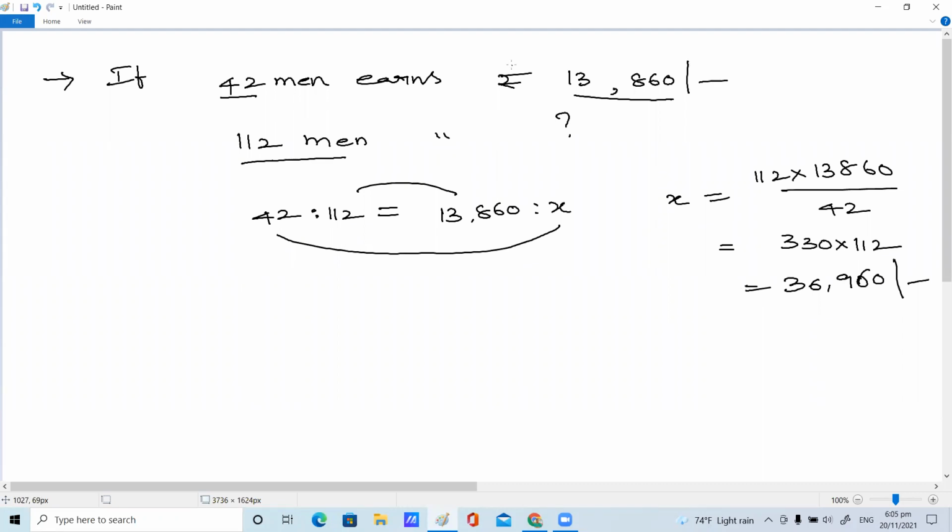These are the basic things, children. The same thing yesterday also we discussed. Once again, we will go with a few questions on direct proportion, then we can start our indirect proportion. Next.